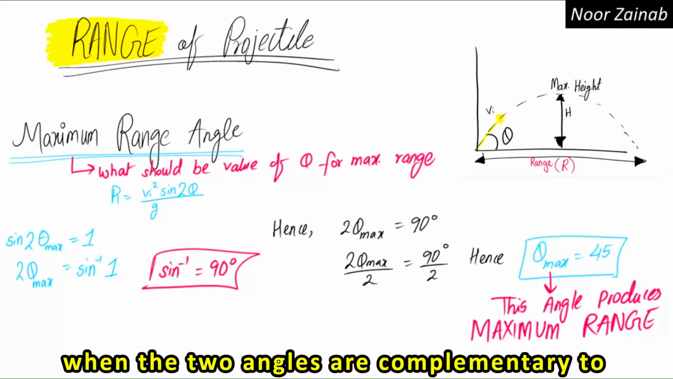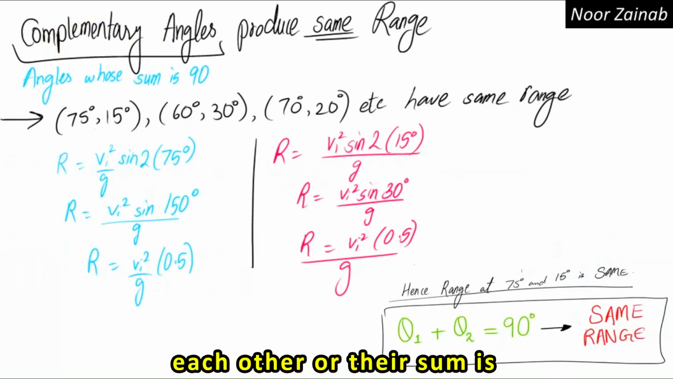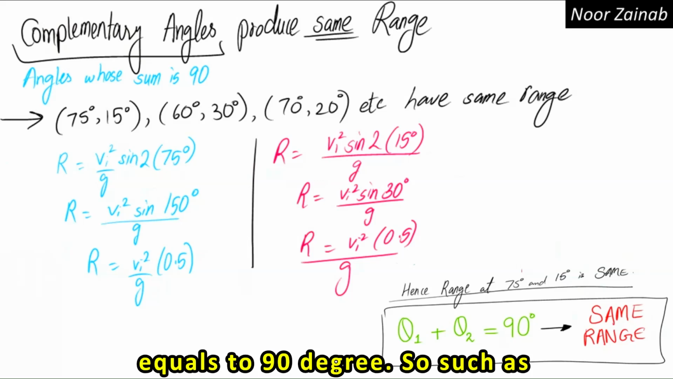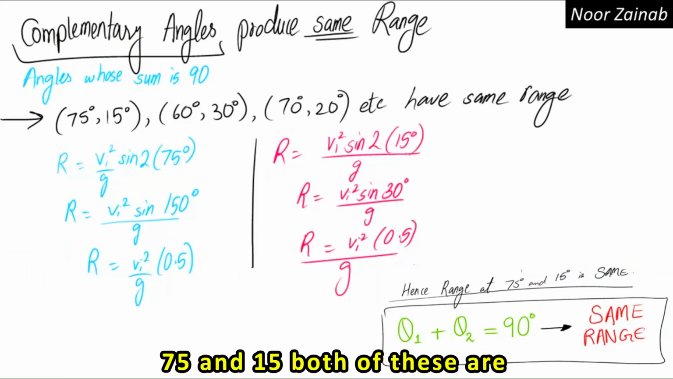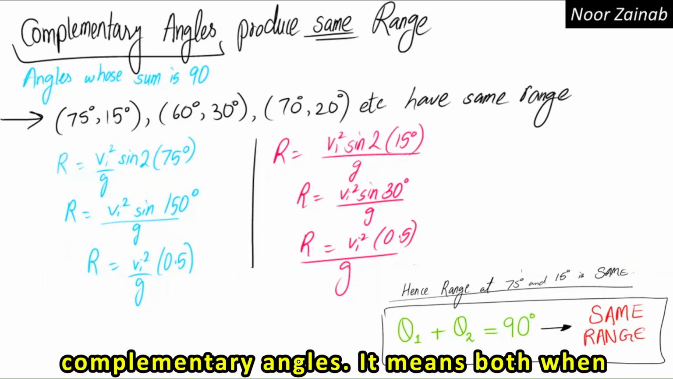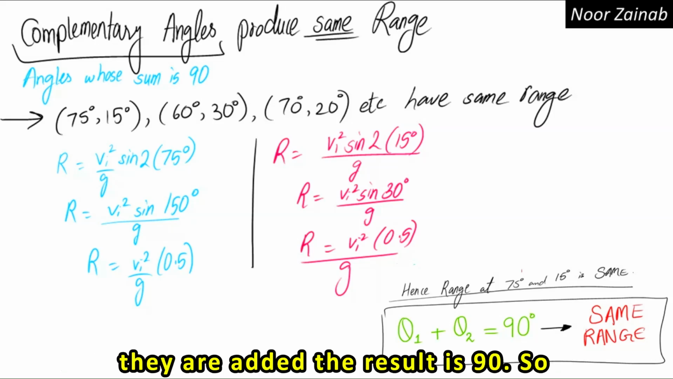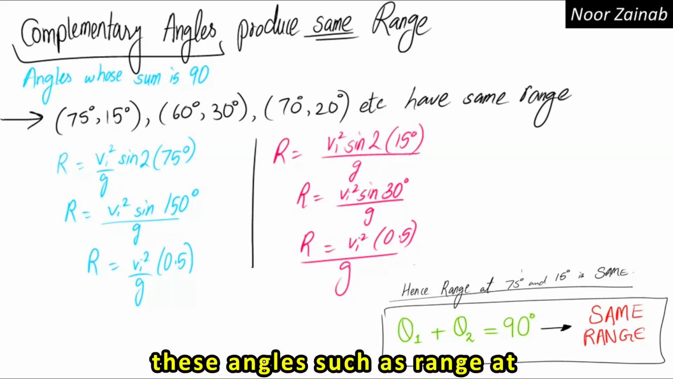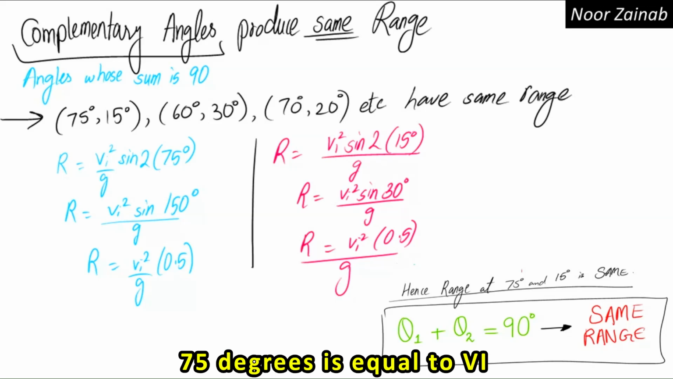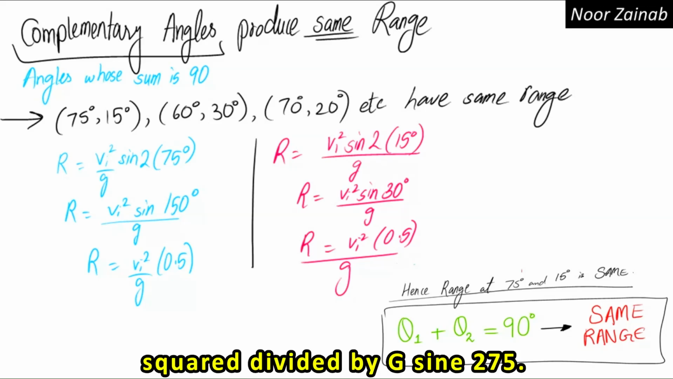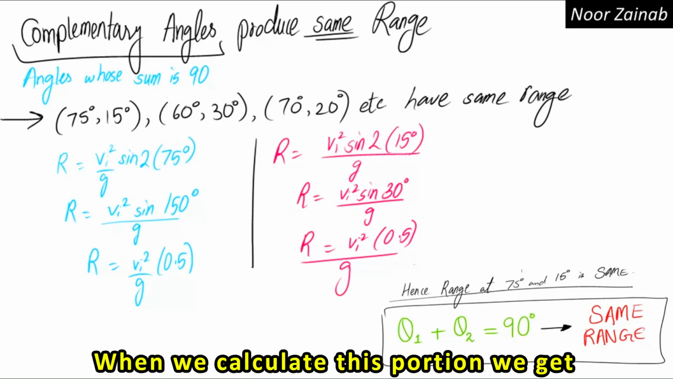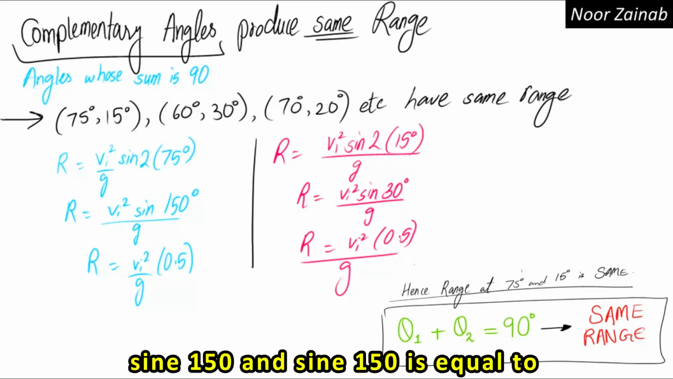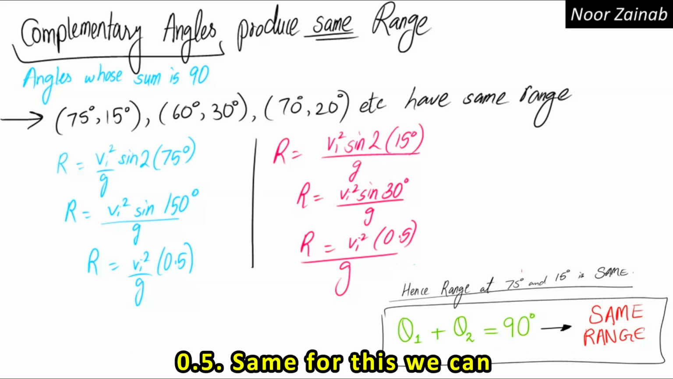It only happens when the two angles are complementary to each other, or their sum is equal to 90 degrees. So such as 75 and 15, both of these are complementary angles. It means that when they are added, the result is 90. So if we calculate the range at both of these angles, such as range at 75 degrees is equal to Vi squared divided by g sine 2 into 75. When we calculate this portion, we get sine 150, and sine 150 is equal to 0.5.